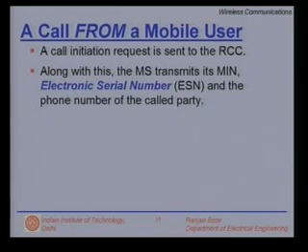Along with this, the mobile station transmits its MIN. So, it is in the hardware, but it is also in the table of the mobile switching center. Along with this, another number called the electronic serial number and the phone number of the called party is also sent. These different numbers have different utilities in terms of verifications at different levels.